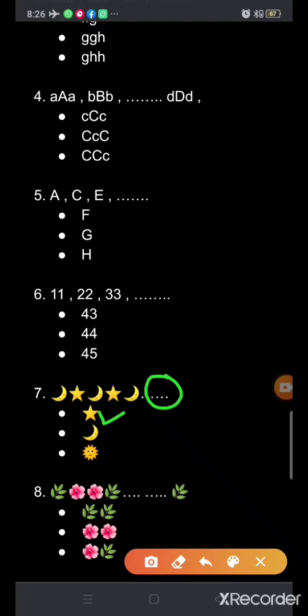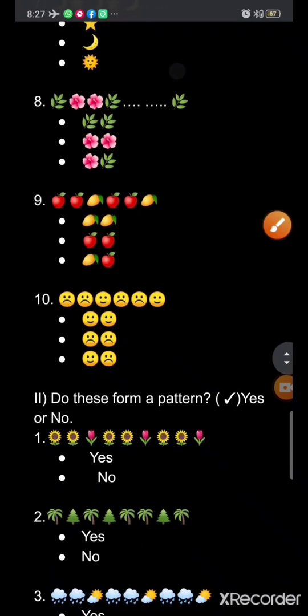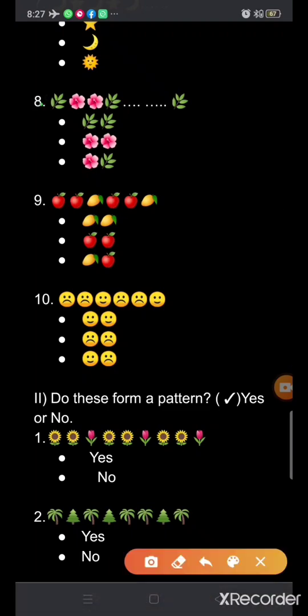Okay. Our eighth part, question number 8, is again one more picture pattern given here. In this, what is given? What have you seen? Here, one leaf, two flowers, then one leaf, then what will come here?